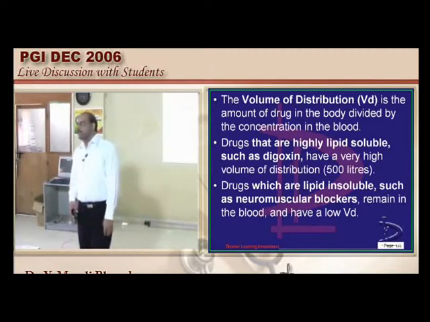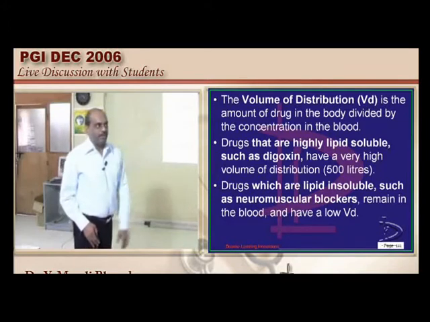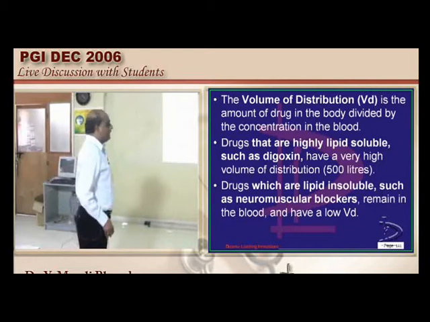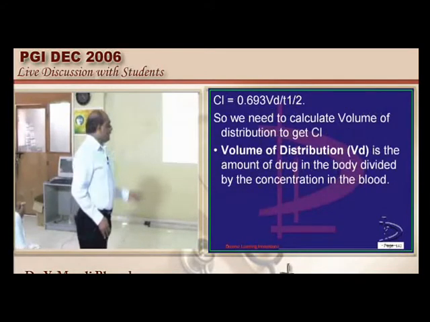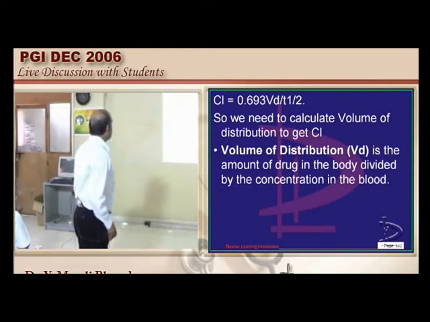Now, to calculate the elimination constant, if we know the rate of elimination, that also helps us. What do you mean by rate of elimination? It is the clearance into the concentration in the blood of that particular drug. I think the rate of elimination was given here. It was also not given.